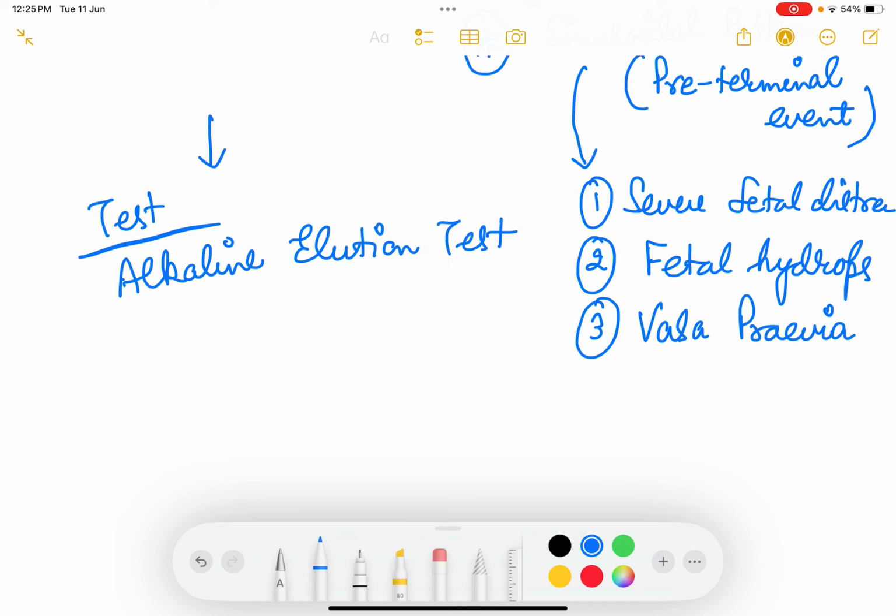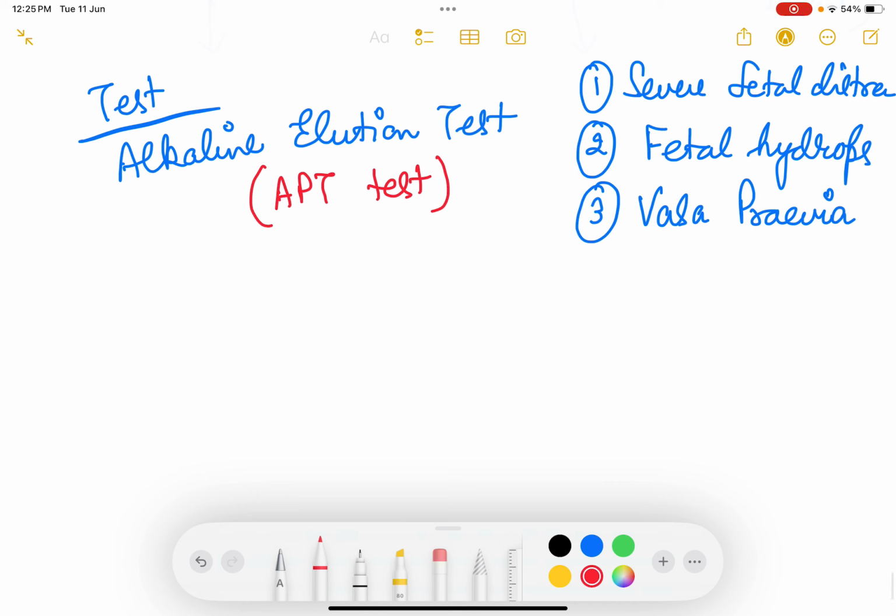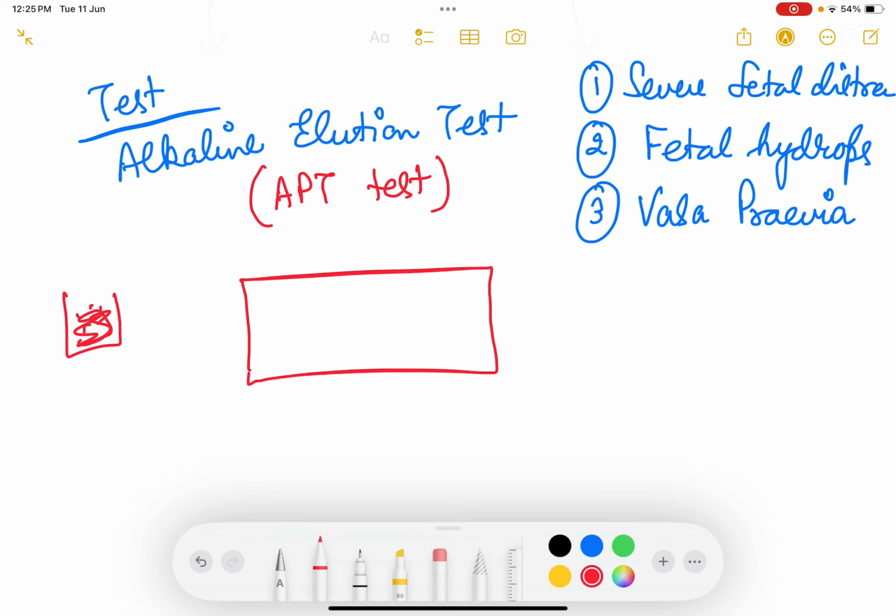Okay, so what is alkaline denaturation test? This is also called APT test. APT test में क्या करते हैं? In APT test we take the blood which we have got from APH. Because of vasa previa जो blood मिला है उसको ले लेते हैं. We make a slide and then you add alkali.